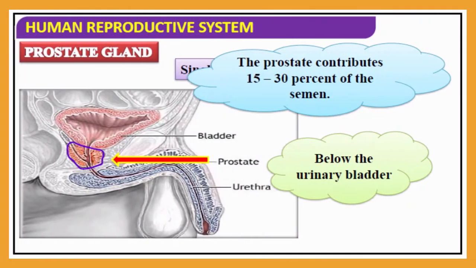The second gland is the prostate gland. The prostate contributes 50 to 30% of the semen, and it is only one gland, not a pair. It is just one gland situated here, below the urinary bladder. Here you can see the urinary bladder, and below it one prostate gland is situated, responsible for 50 to 30% of the semen content.